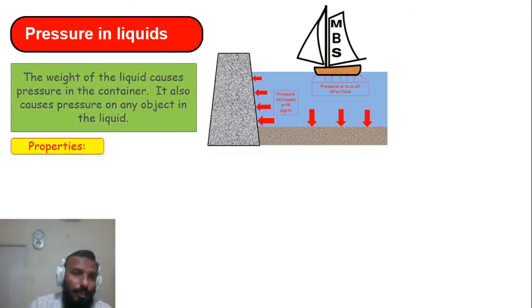So starting with the first, the weight of the liquid causes pressure. Now say there is a container. Now in that container there is some amount of water, and the water will cause a pressure on the base of the container. What will happen if I add more water? Obviously when you add more water, the pressure on the bottom will increase. Why? Because more water will create more weight, and more weight will cause more pressure. Again the same formula, keep in your mind, P is equal to F over A. Great. Now other than this formula, there are certain other features which are related to the pressure in liquids. Let's discuss them one by one.